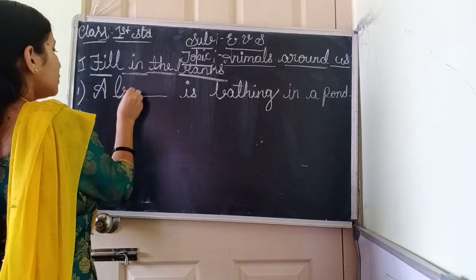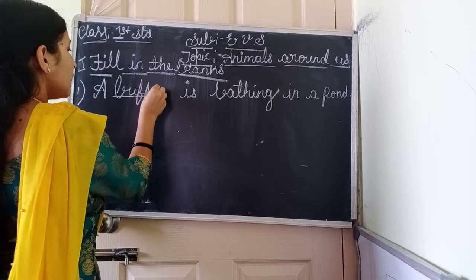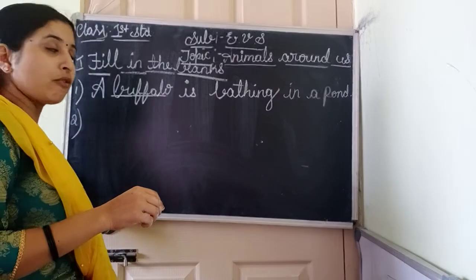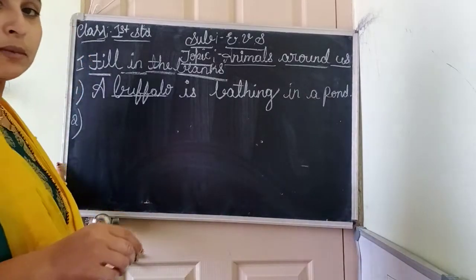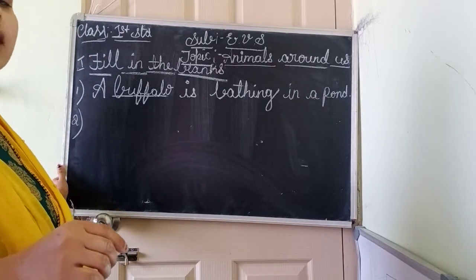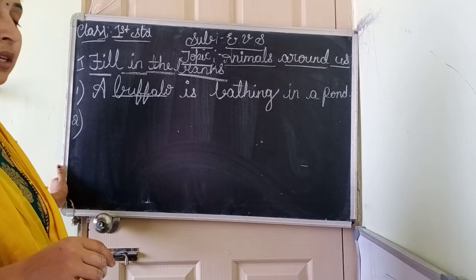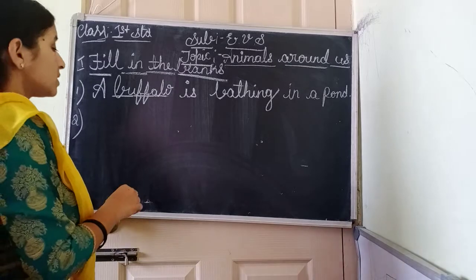Buffalo. Buffalo is a wild animal or a domestic animal? Buffalo is a domestic animal. It is a farm animal. Where does the buffalo live? The buffaloes are kept in a shed. Okay. The second one.